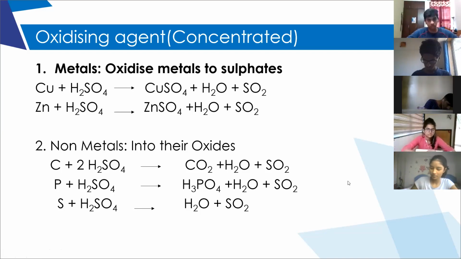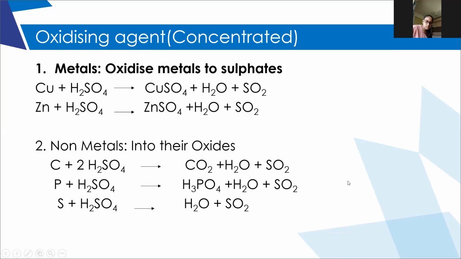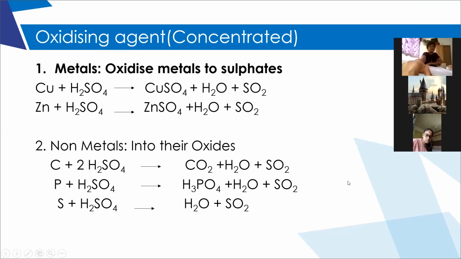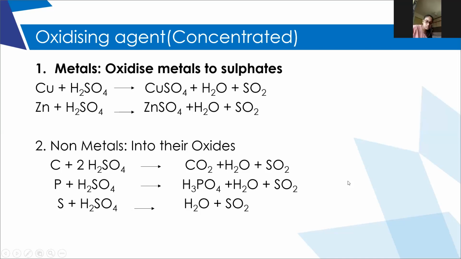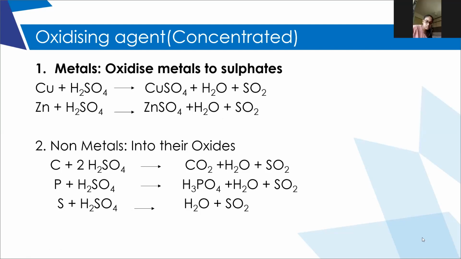Now, write Fe plus dilute H2SO4. FeSO4 plus H2. With dilute sulfuric acid, what will be the products? Ali, what will be the products with dilute sulfuric acid?